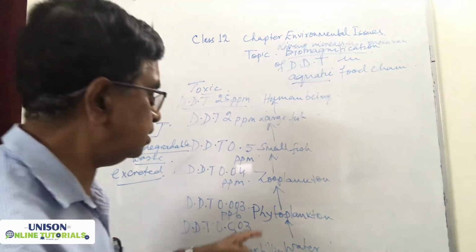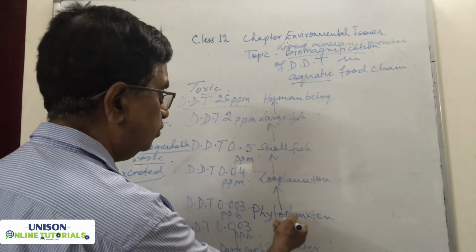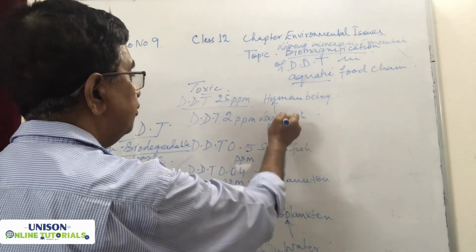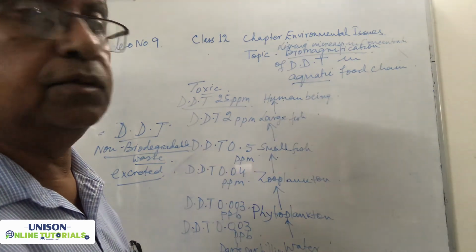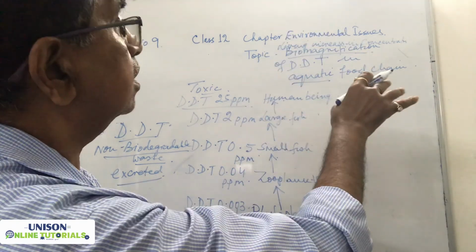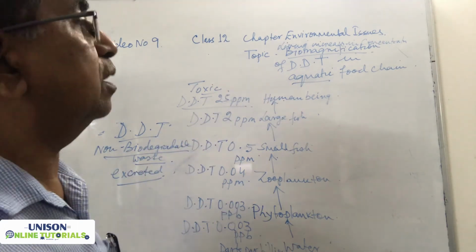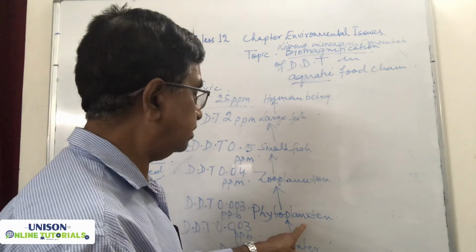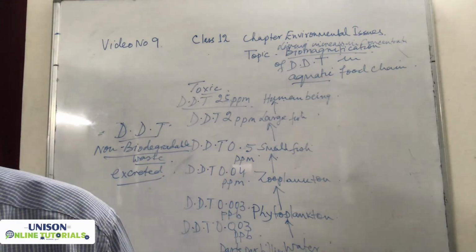So the concentration remains the same, but the number of organisms from phytoplankton to zooplankton, zooplankton to small fish, to large fish, to human being, goes on decreasing. So the concentration of the harmful chemical increases, and that is known as biomagnification.